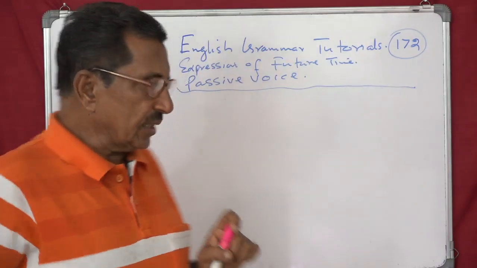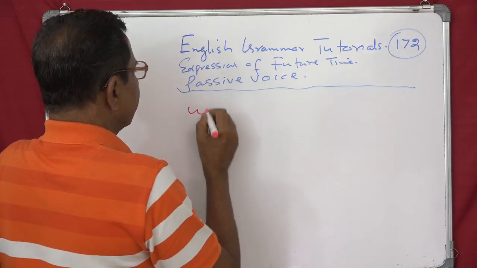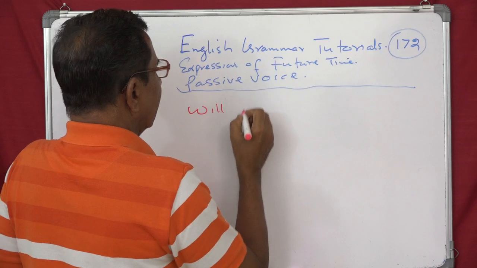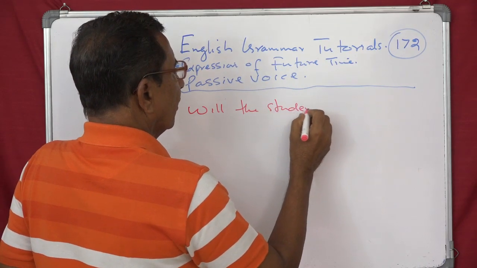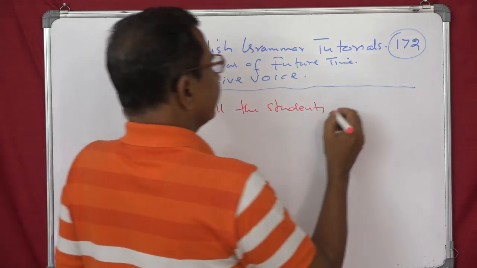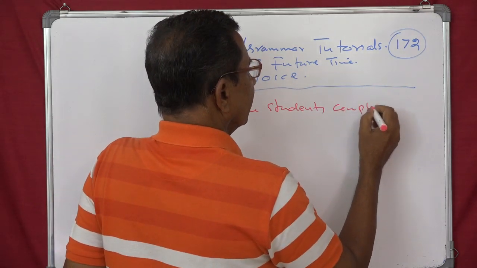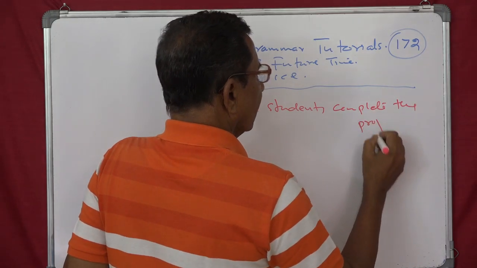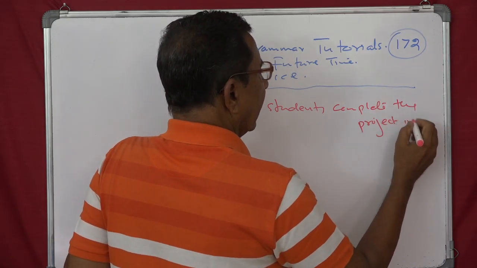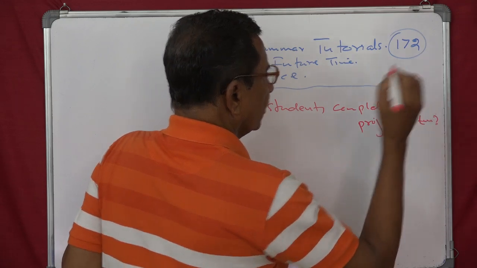So that is, let's say, will the students complete the project in time? Question mark.